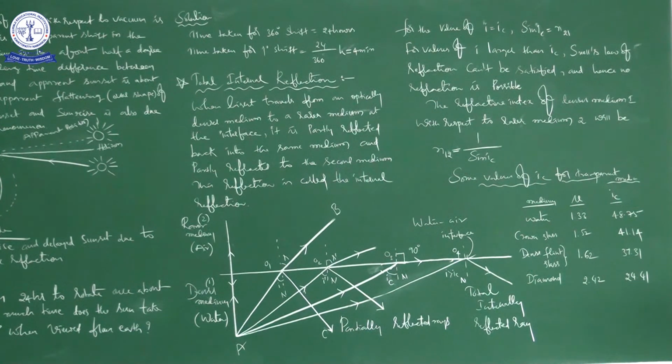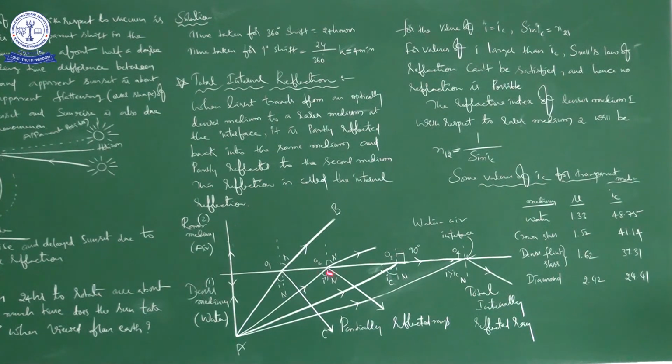So what is meant by internal reflection? See this picture, right? In this picture, this is the surface, the point or line which separates both the media, the interface. So it is the denser medium, it is the rarer medium, so it is air, it is water, right?